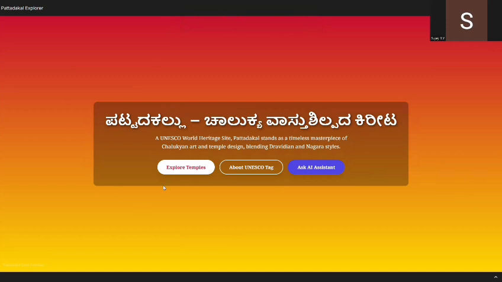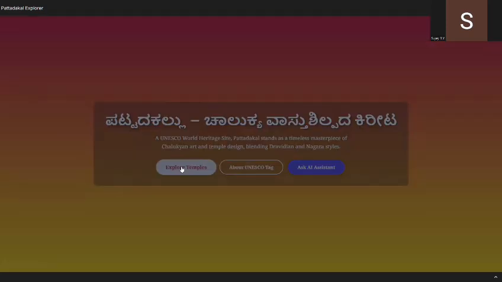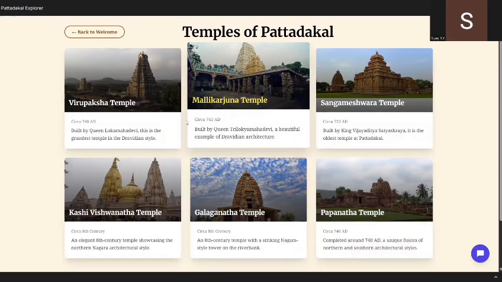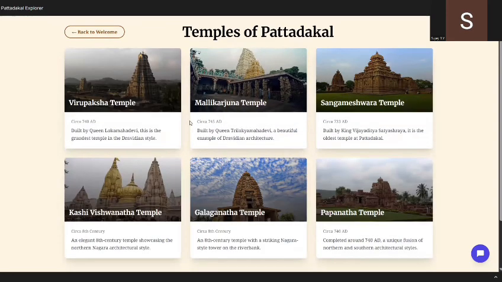I also added on the first screen three buttons: explore temples, about UNESCO tag, and assistant, which you can access very easily. Now let's first click on the explore temples button. When I click on explore, you can see the second screen.